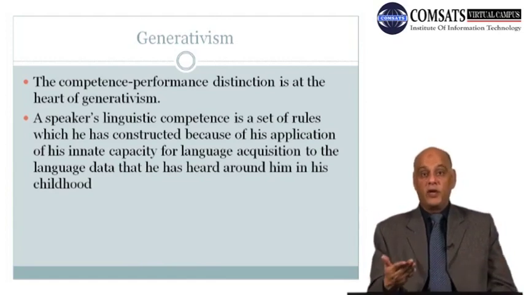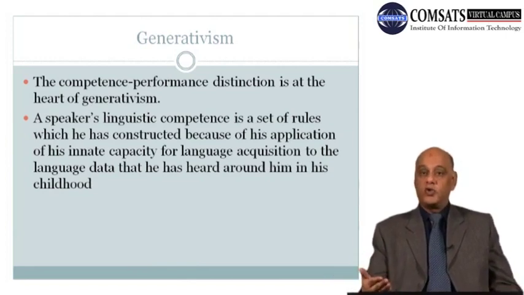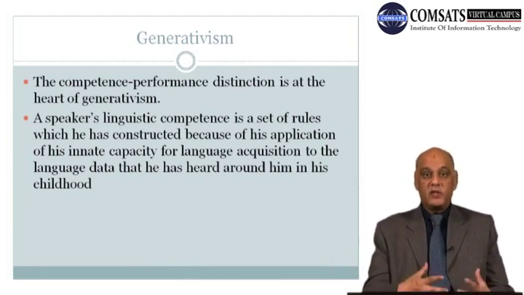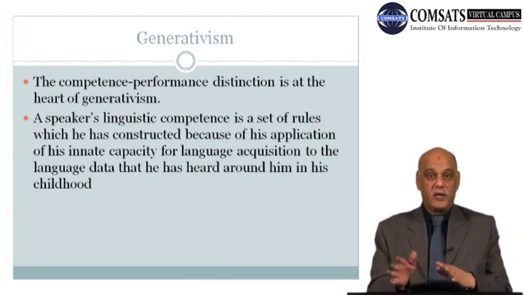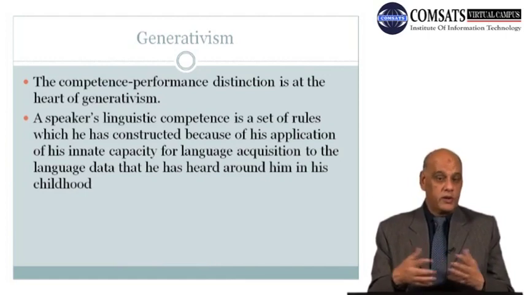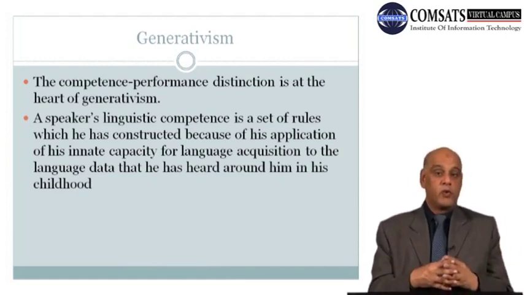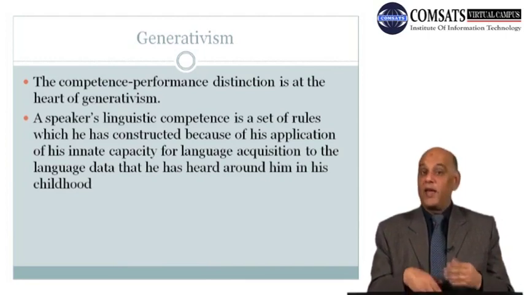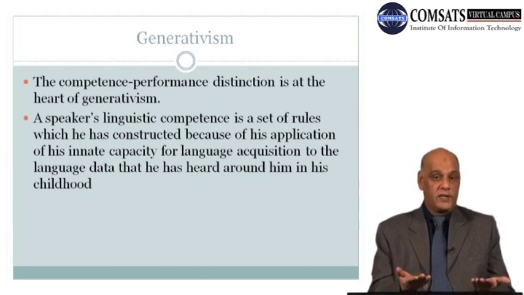Gradually, when the child grows up, is exposed to society, goes to school, and listens to his teacher, to his friends, the child picks up more words, adds to his vocabulary, and gets the ability to form sentences.